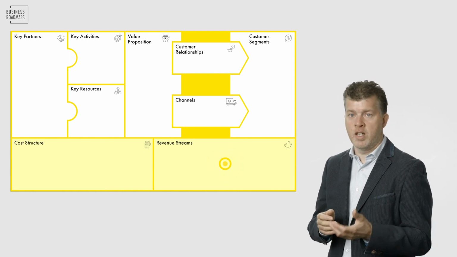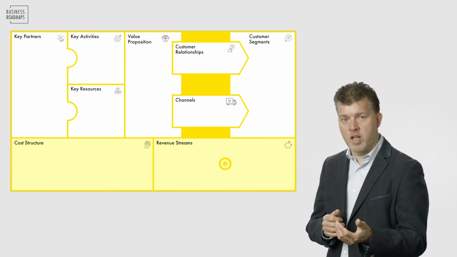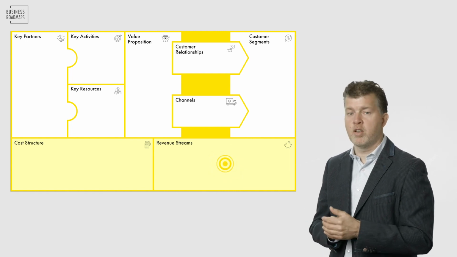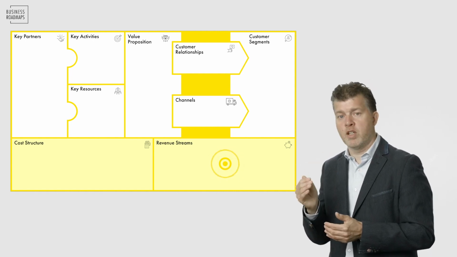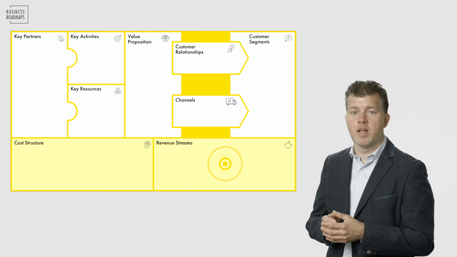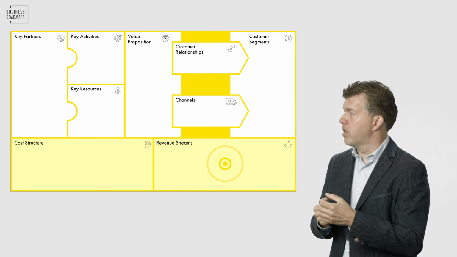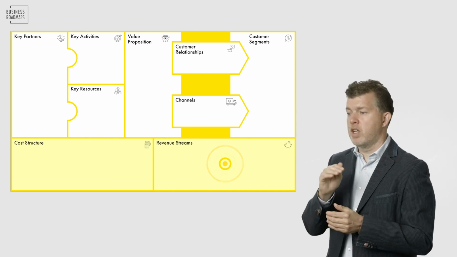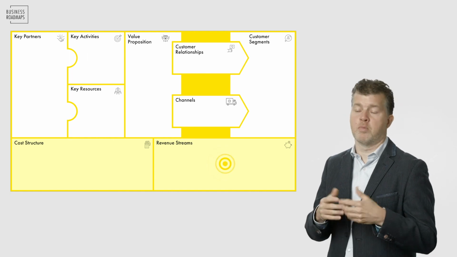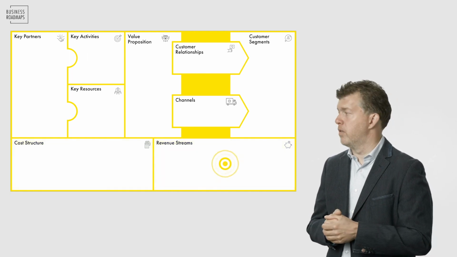For example, a relationship. If you have a recurrent relationship, I would like to see in the revenue block that you also have recurring revenues. Because if you say I have a recurring relationship, but you only sell one product at a time, that doesn't match with each other. So recurring relationships should, for example, mean that you also have a subscription revenue model.